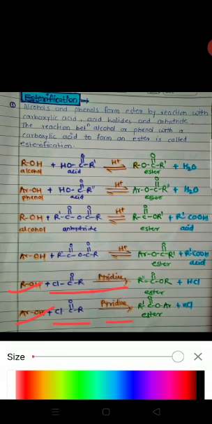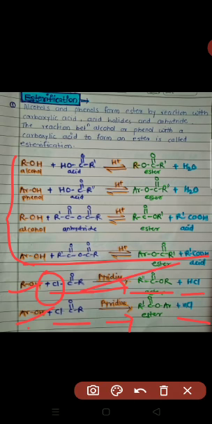These two reactions are reversible, but when alcohols and phenol react with acid chloride in the presence of pyridine, they form esters. Here H from the OH group and Cl, as HCl, is removed and esters are formed.